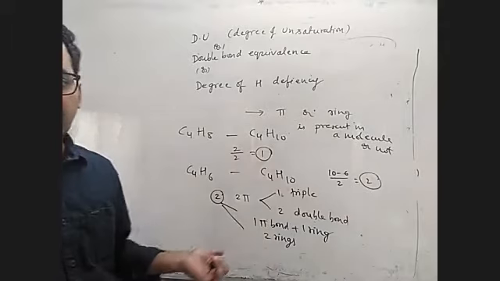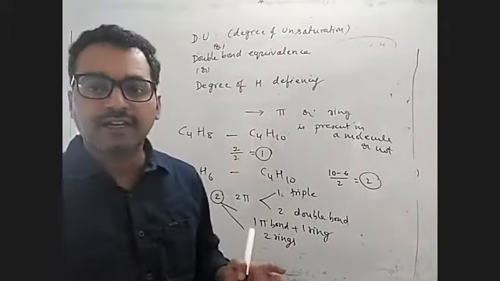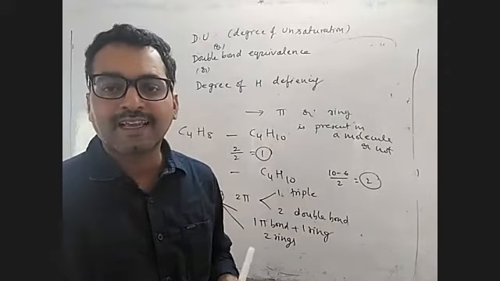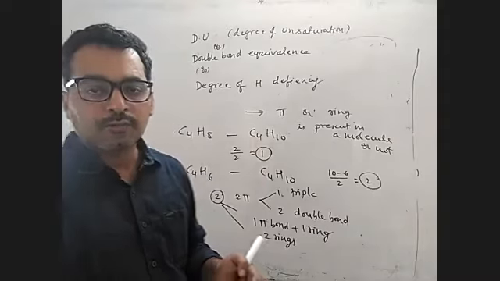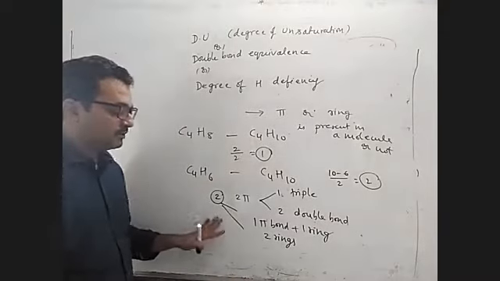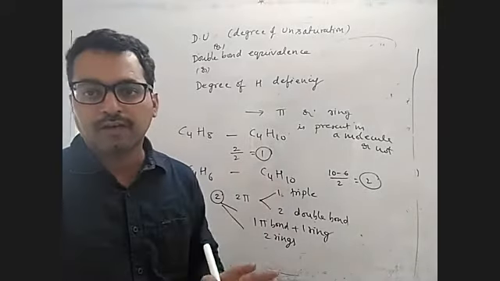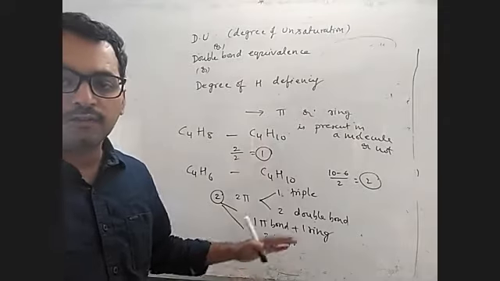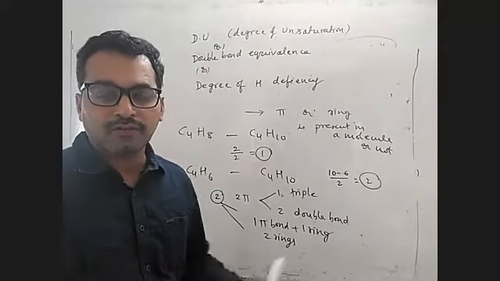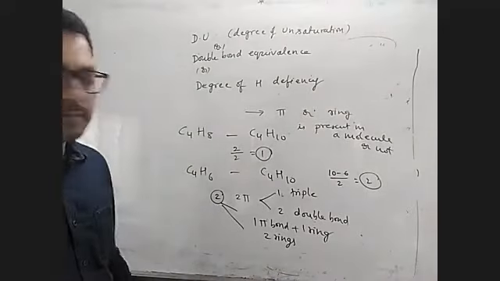In the same way, you can calculate for 3. How do we calculate the degree of unsaturation if any heteroatom is present, like halogen, nitrogen, phosphorus or oxygen? That we will see now. This part is understood, children? By seeing the formula, we can find whether a double bond or a ring is present, and based on that we can find the number of isomers. That is why this is important before going to the isomerism part.